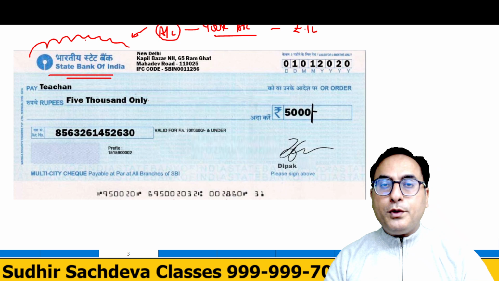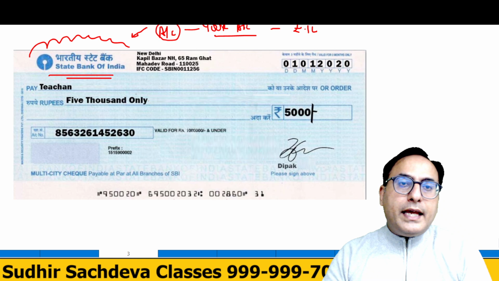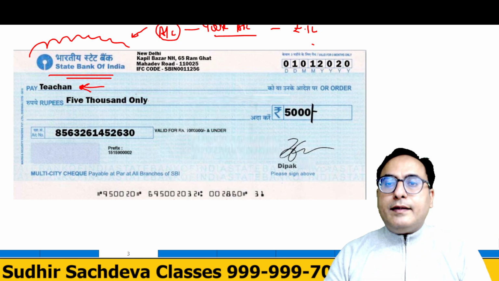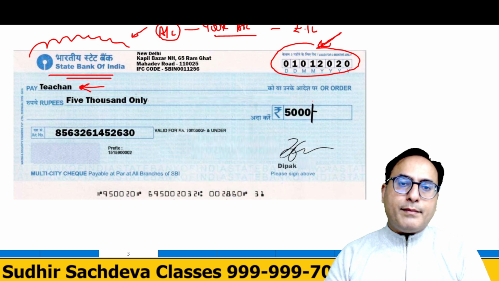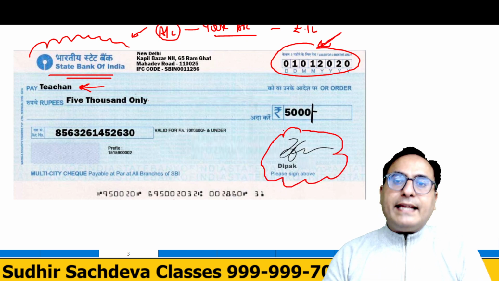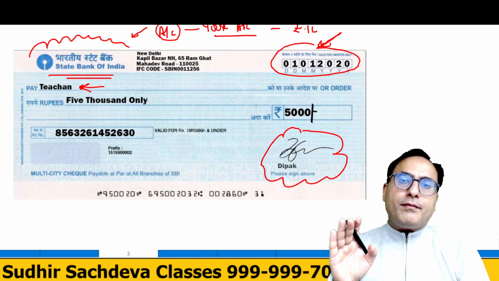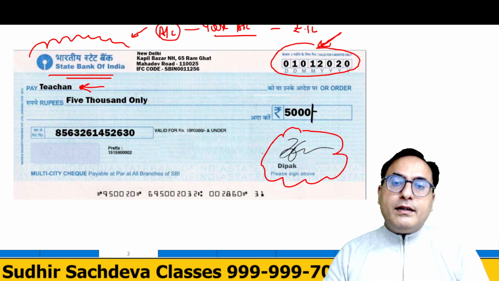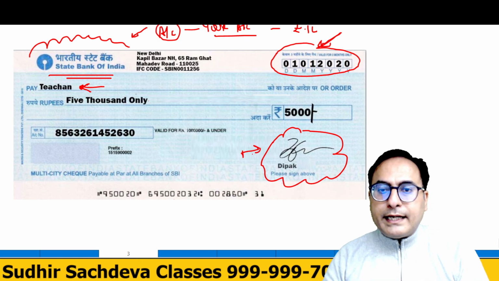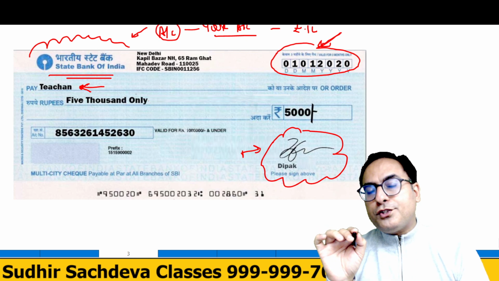and that check is given to you. So whenever you want to make payment, you will mention the name of the person to whom you want to make payment, the date on which you are making this check and paying that amount, and you will sign that. Bank has already taken your signature. They will match the signature given to them with the signature which you have made on your check.